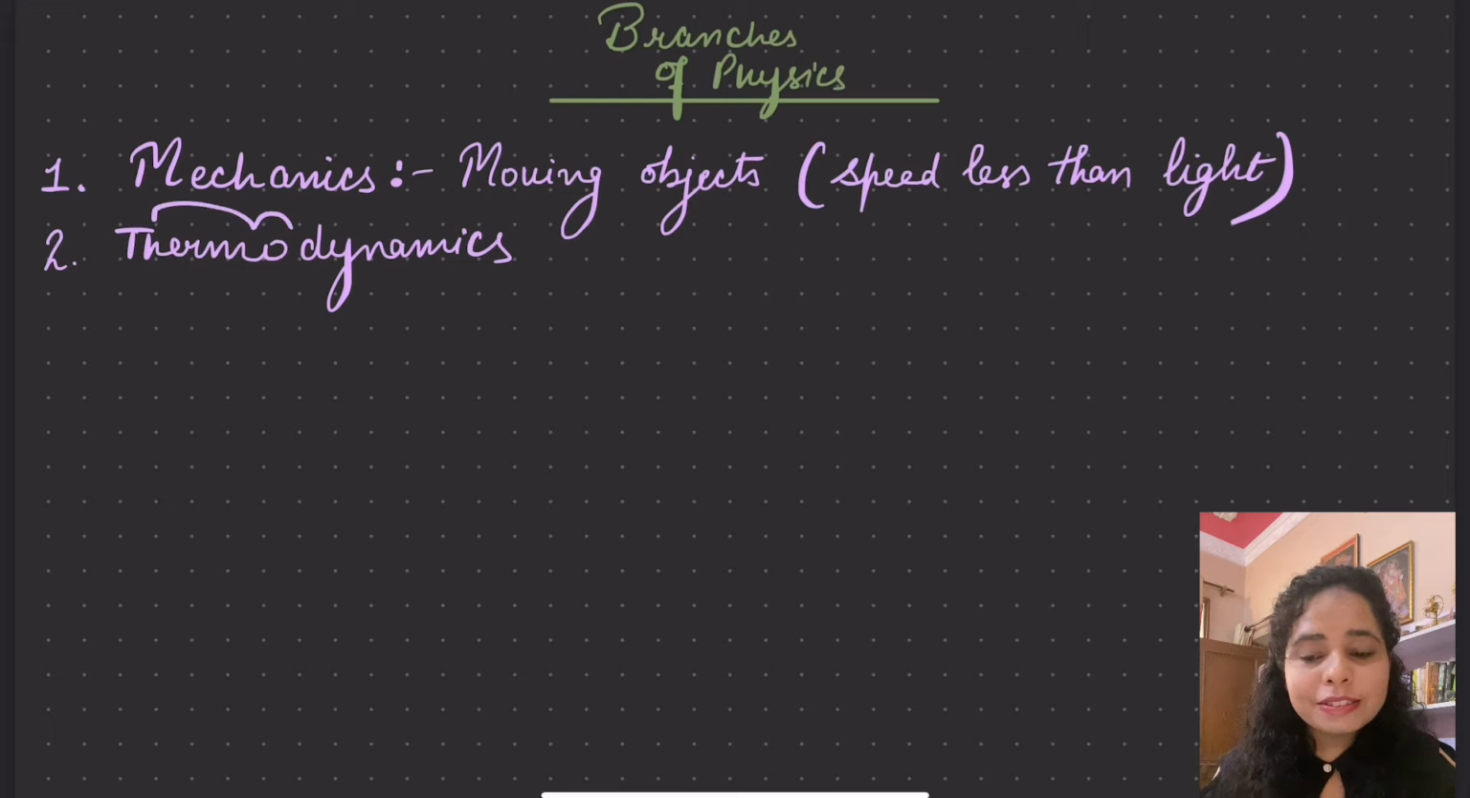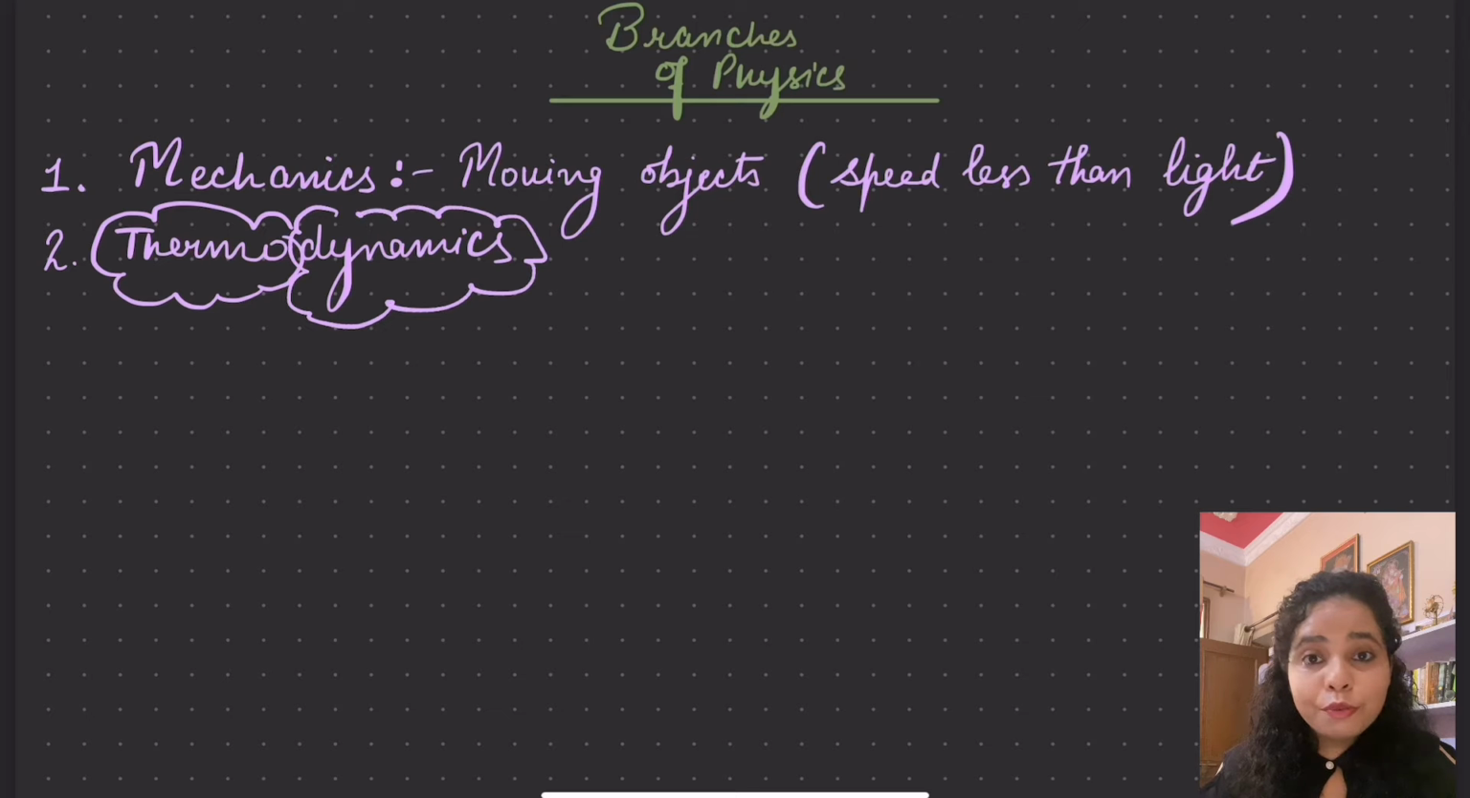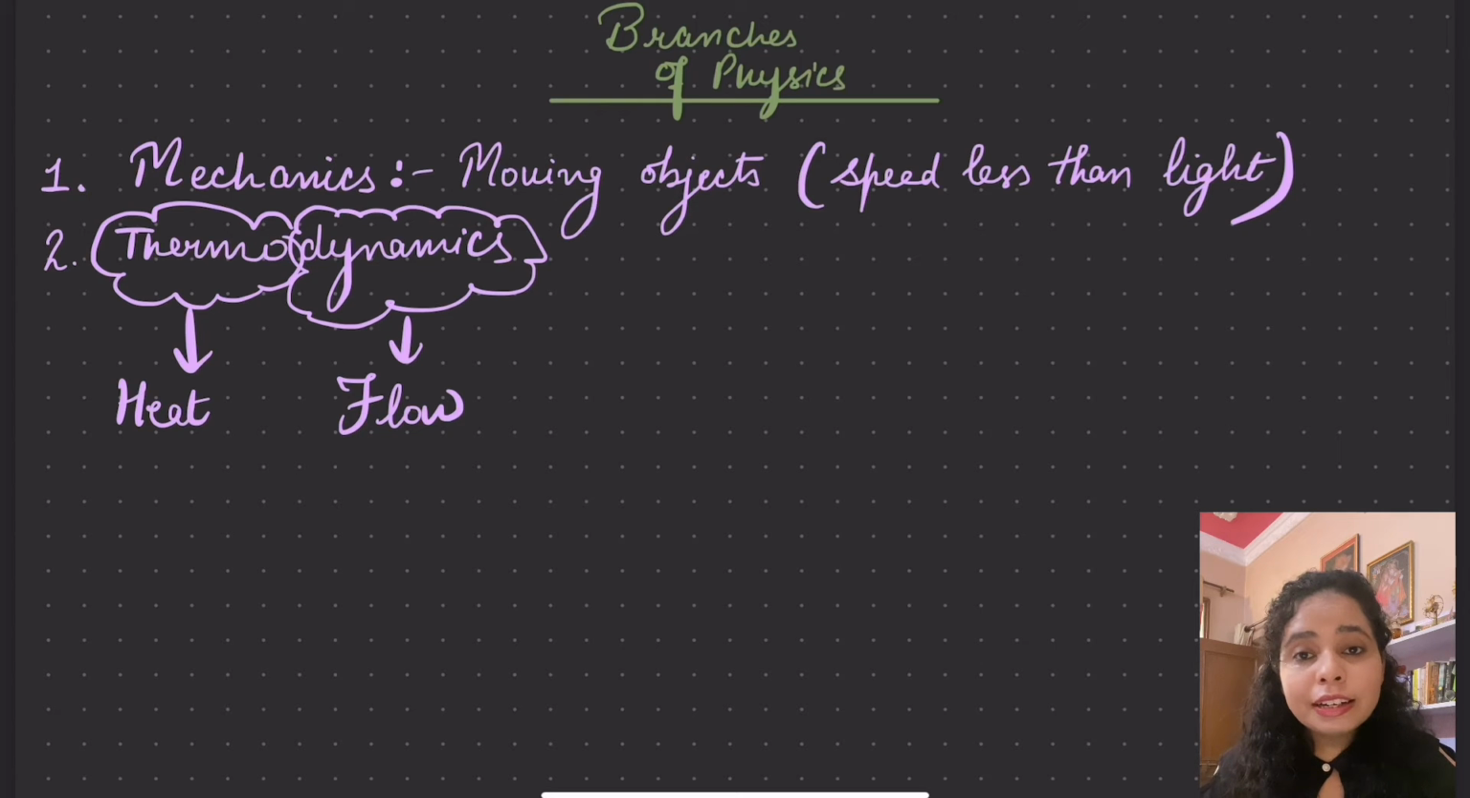Second branch is thermodynamics. Thermo means heat and dynamics means flow. So when we study the flow of heat from one point to another point, we call it thermodynamics. For instance, we have kept a utensil on a stove, and gas is burning, the burner is on. At that point, the utensil gets heated up, and then that heat is transferred to the contents of the container. So in this way, heat is transferred from one part to the other part. When we study this, we are studying thermodynamics.